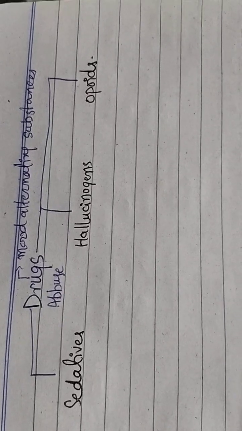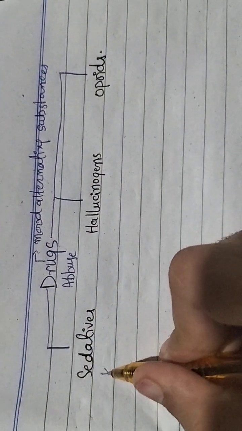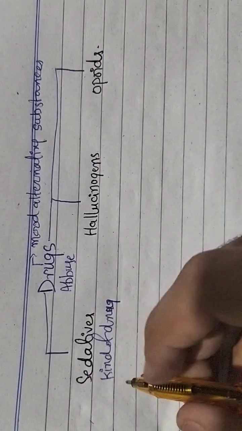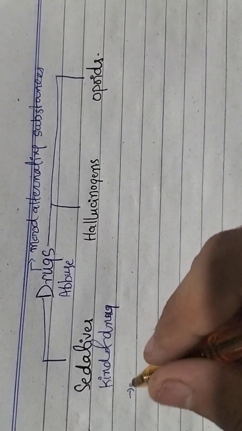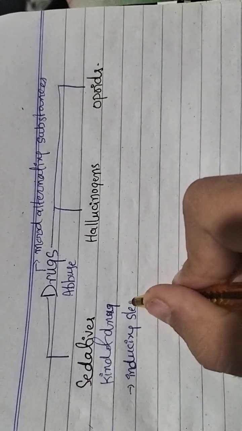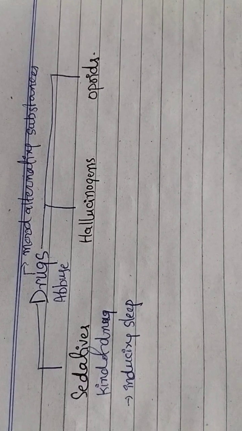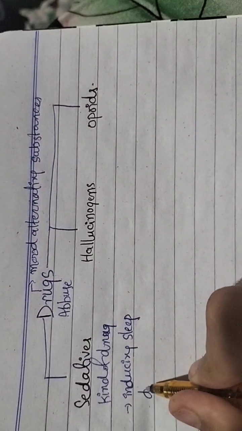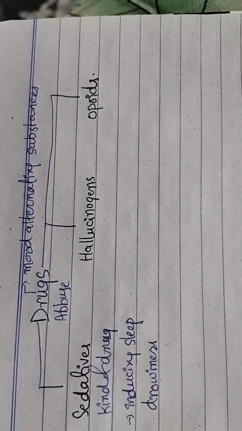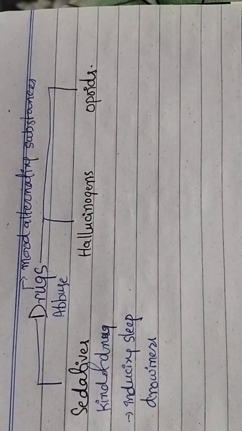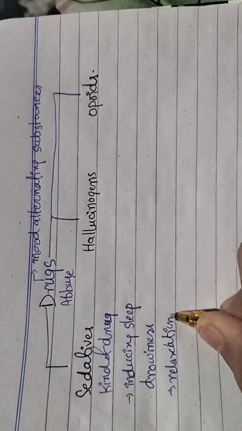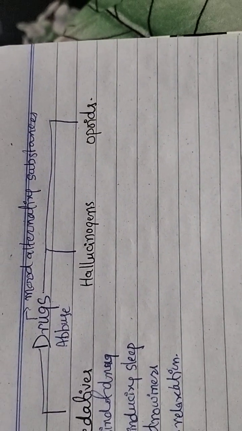So what are sedatives? Sedatives are a kind of drug which induces sleep. Inducing sleep means it increases our sleeping hours. It induces drowsiness, and it also reduces heartbeat and blood pressure. It gives a feeling of relaxation, and many other effects.